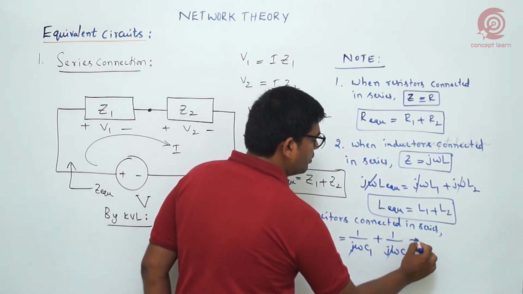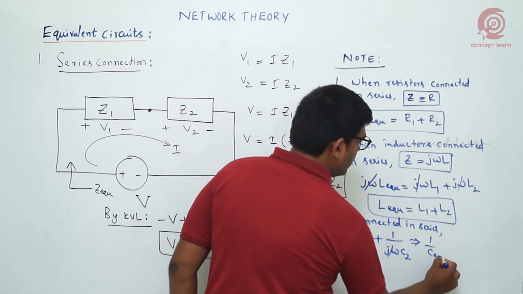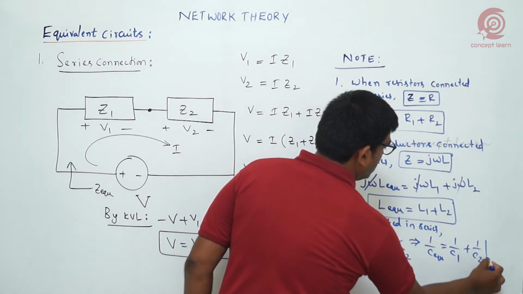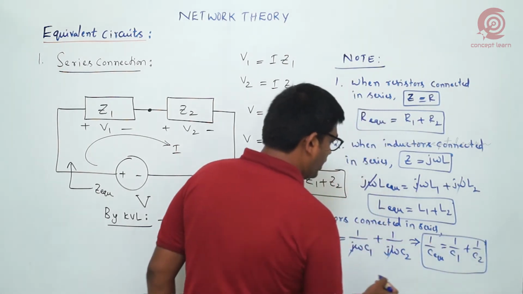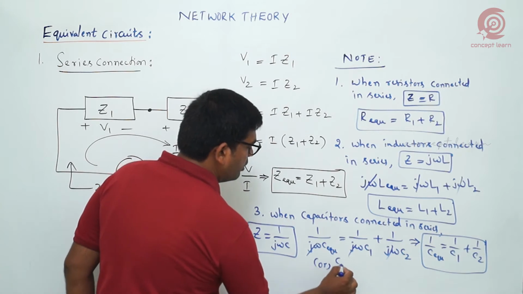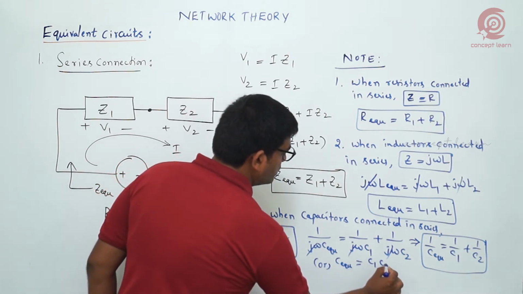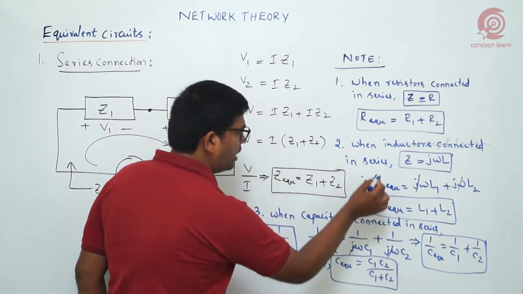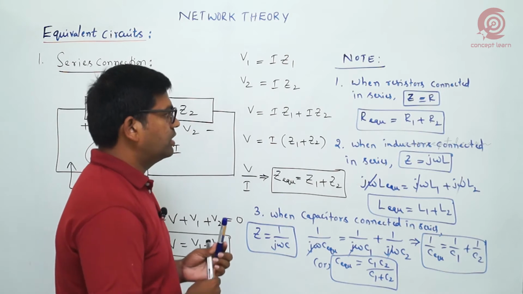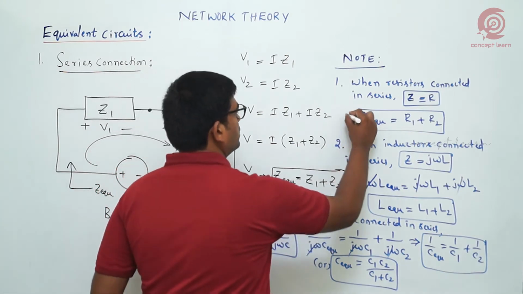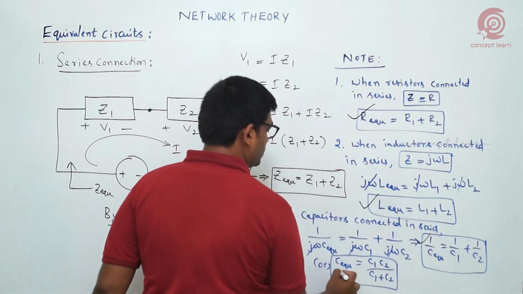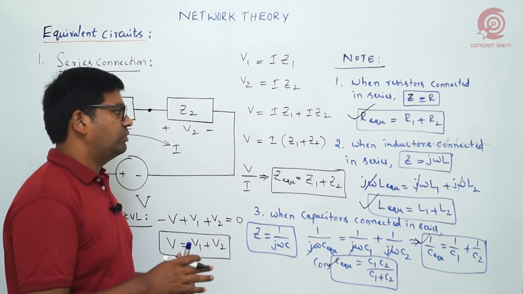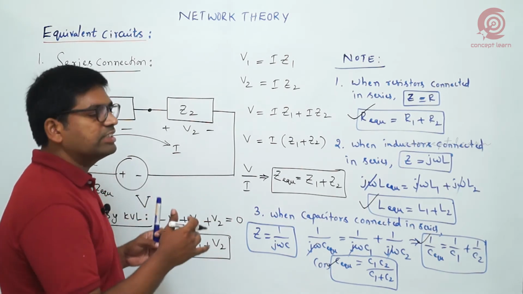Then what will be the result? We get 1 by C equivalent, which is equal to 1 by C1 plus 1 by C2. If you simplify further, we can write C equivalent is equal to C1 C2 by C1 plus C2. This is the change when compared with both resistor as well as inductor. Got the point? So these are the equivalent values when we have a series combination.